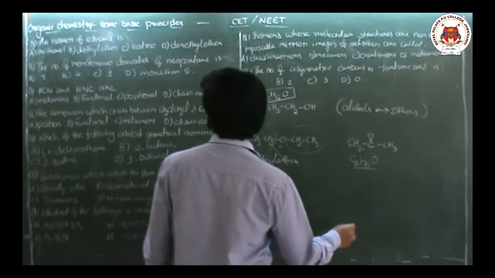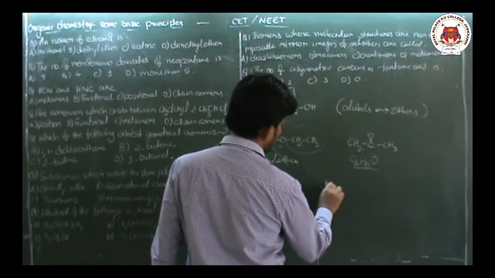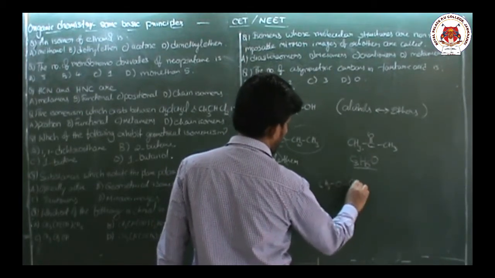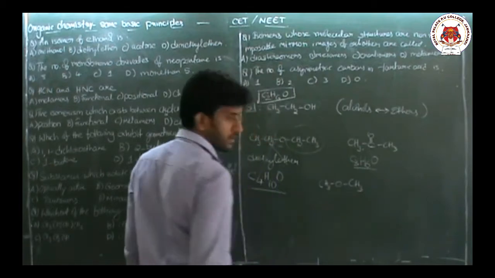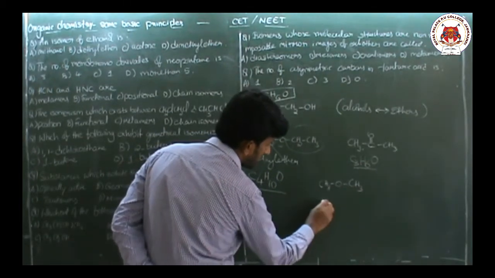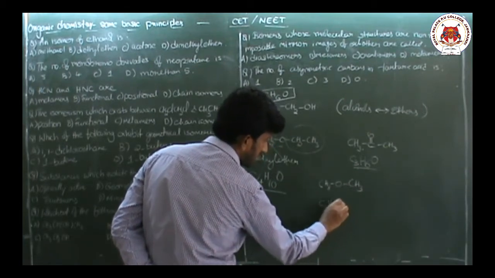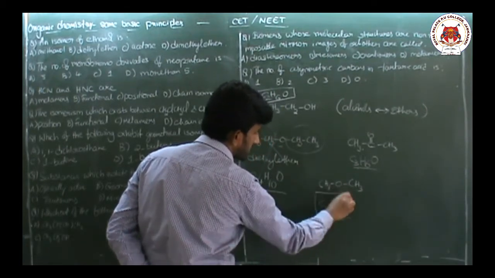And the last option is dimethyl ether. Dimethyl ether means 2 methyl groups attached to oxygen, like this. Now, what is the molecular formula? C2H6O.